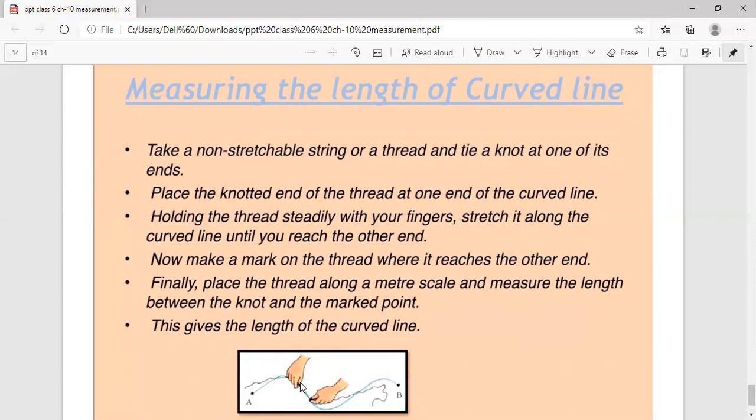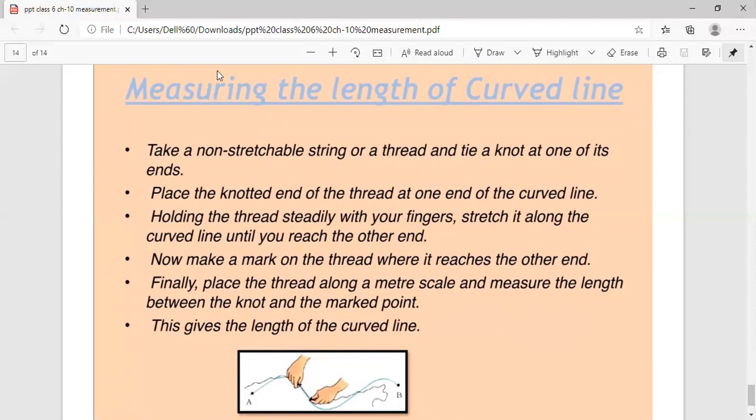Then you can measure it using the meter scale. On the meter scale, you can put that thread to see how much the diameter of the tree is. So in this way, children, you can measure the diameters and the length of the curved line.